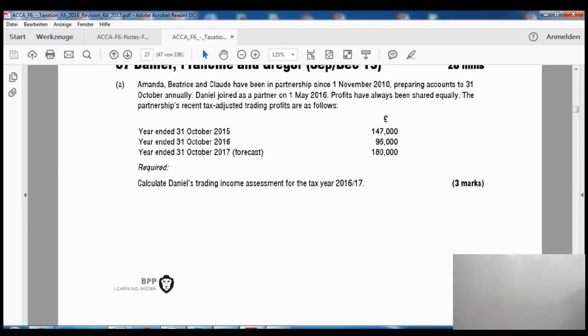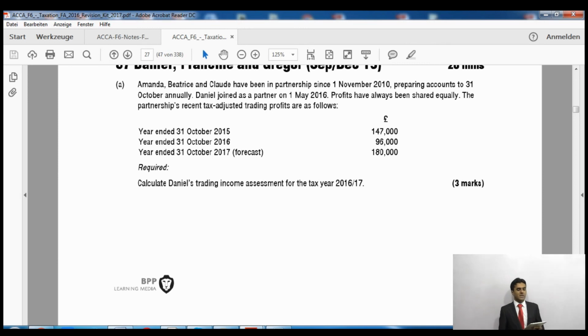So 180,000 pounds is the profit for the whole year. For 2016-17, we have to take the profits for the 3 months only, because 3 months are left in this year anyway. Or 180,000 pounds divided by 4, we can do so as well.